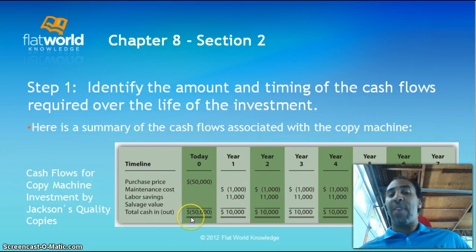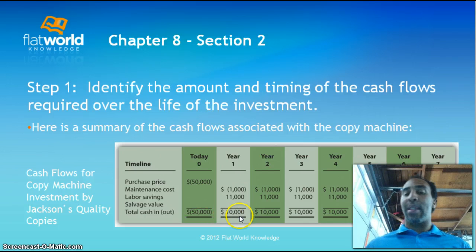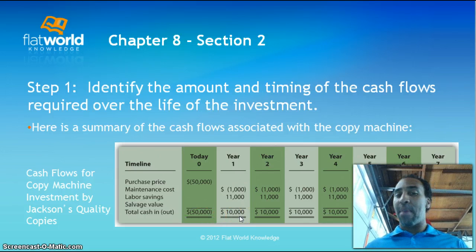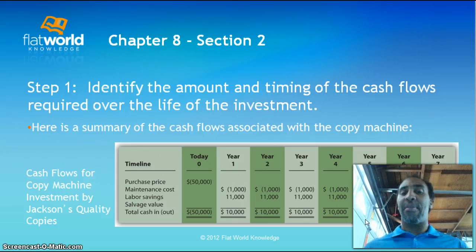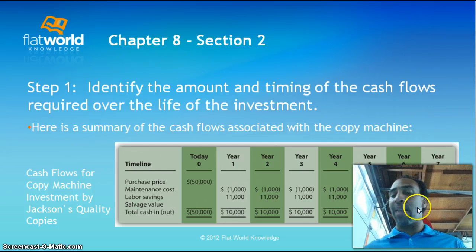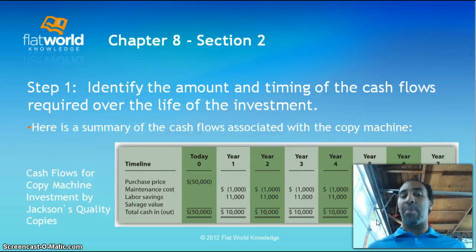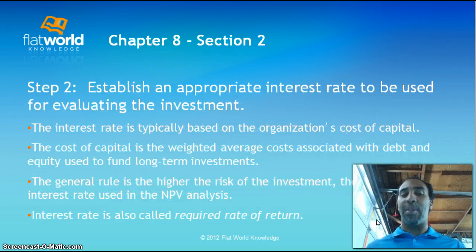So we have $50,000 that's been spent, and then we're going to make $10,000 a year. If we're looking at our payback period, we say 1, 2, 3, 4, I'm sorry, 5. After 5 years of netting $10,000, we will have made up for our investment. And anything past that, year 6 and year 7, is going to be cash and revenue for the company. So that's the cash flow for the copy machine investment by Jackson's Quality Copies.